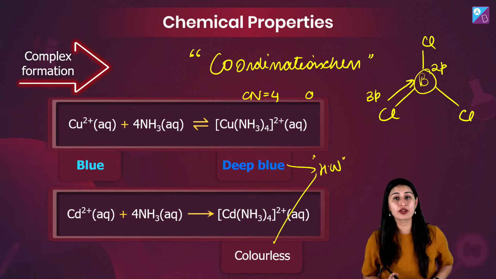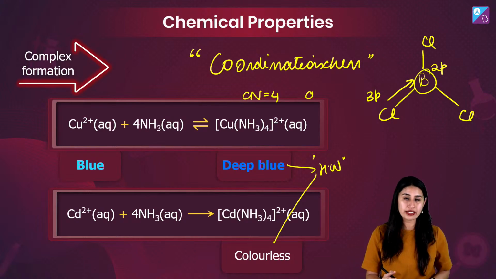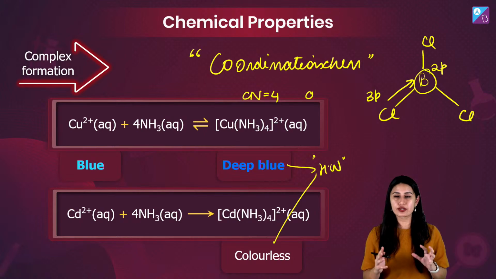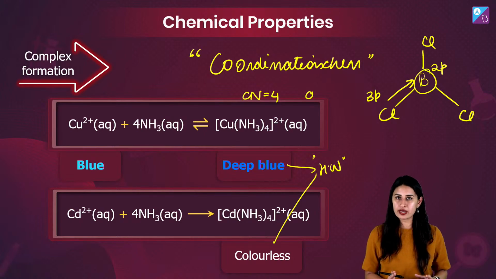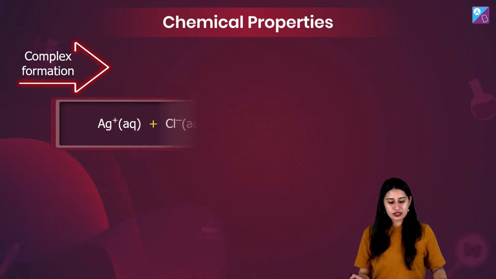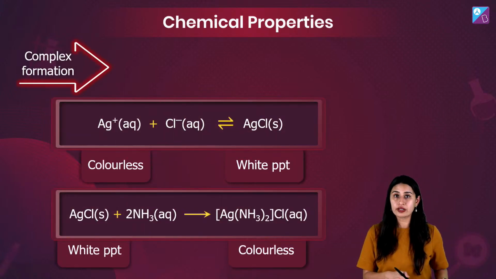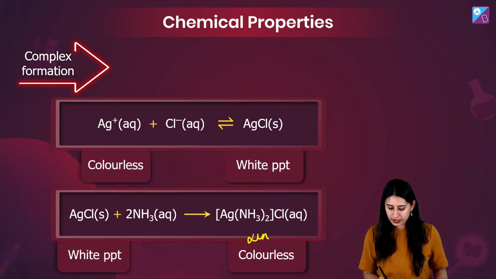कोऑर्डिनेशन केमिस्ट्री में करा चुकी हूँ ऑलरेडी, रीजंस ऑफ कलर मैं आपको बहुत अच्छे तरीके से करा चुकी हूँ. I have given you all the possible reasons of color. Why will there not be any color? Make sure you do it. Okay. Next thing is complex formation with silver. A linear complex is what you get.